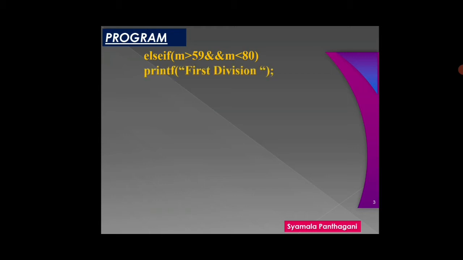First division. Here, instead of 59, you just write 69. Sorry, ma. Here, this is 69. If the marks m greater than 69 and m is less than 80, first division. Next one, if this condition is also false, we are going to check another condition. Else, if marks m greater than 49 and less than 60,